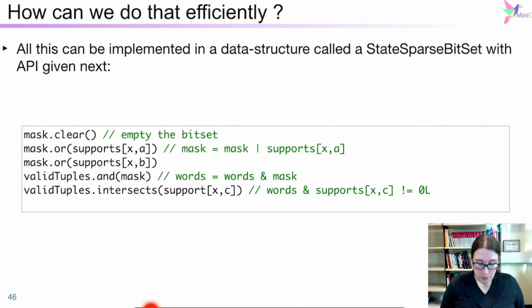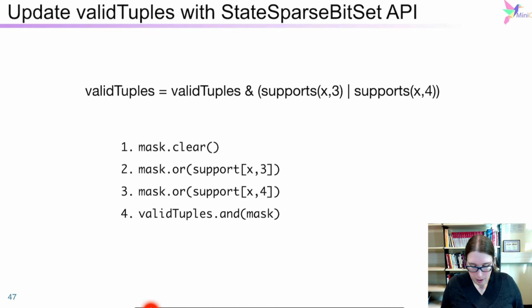And for the reversible sparse bitset, so the stateful sparse bitset, we have the AND, which can do the AND operation between the mask and the word, and the intersect, which will test if the intersection is empty between the two. So how can we implement that in practice for the update and then the filtering?